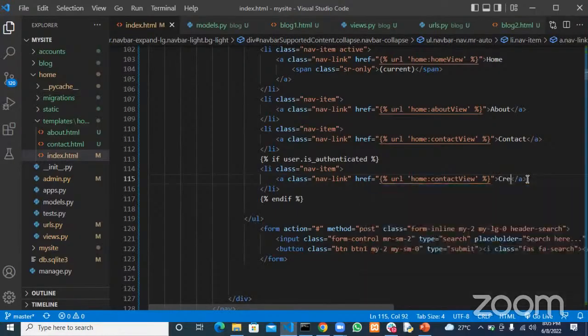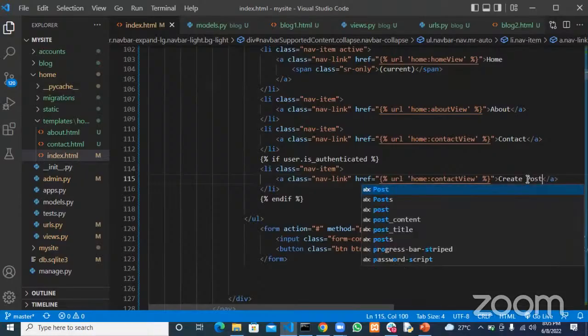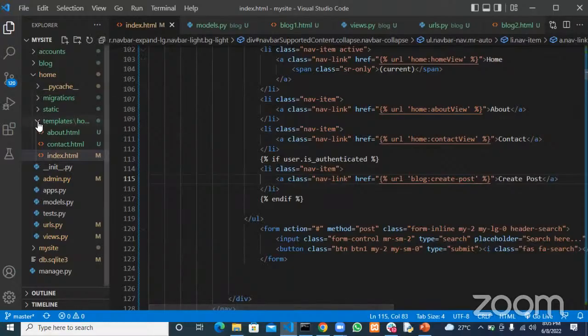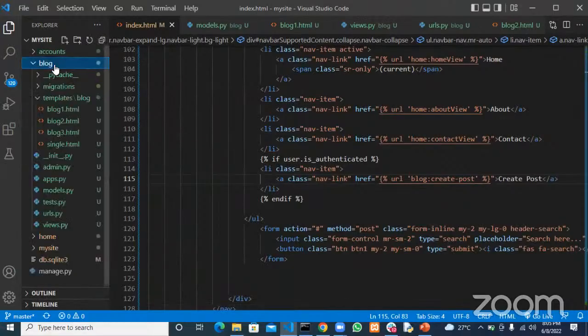Create post. Okay, and this is going to our blog. This will go to our blog, and this view will be create post. So far we don't have that URL yet. Create post. Okay, so let's go ahead and create a URL for creating a post.